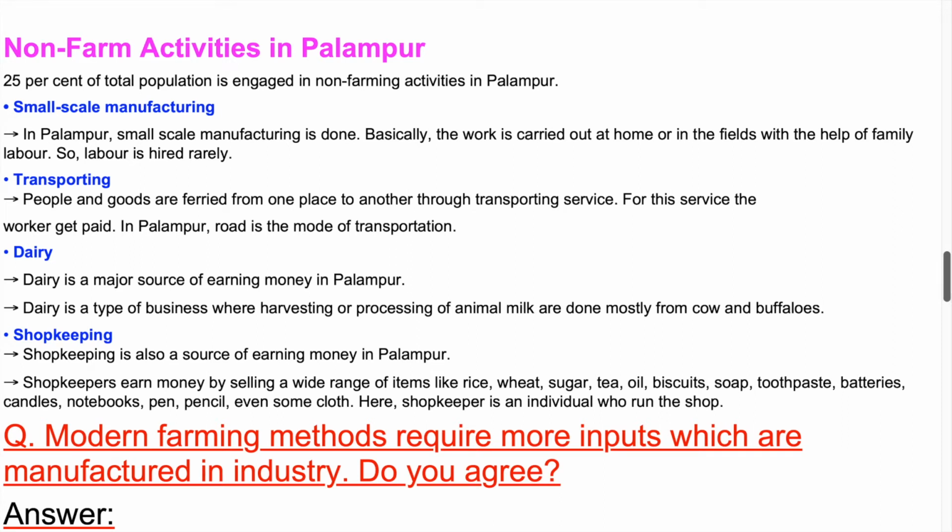Dairy. Dairy is a major source of earning money in Palampur. Dairy is a type of business where harvesting or processing of animal milk is done, mostly from cows and buffaloes.